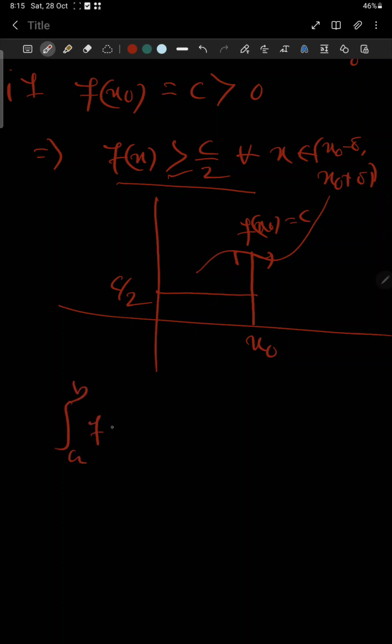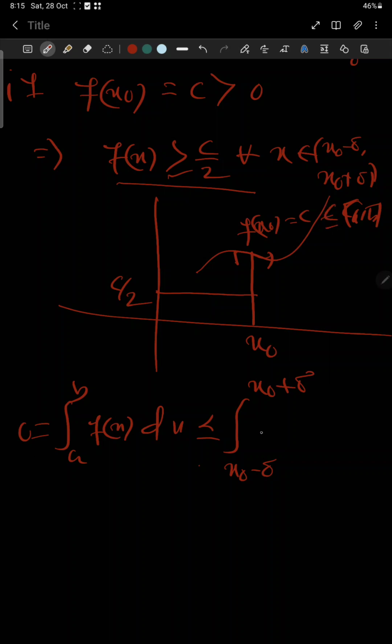Integration a to b f of x dx, which is equal to 0. This quantity is less than or equal to, because f is a non-negative function and we are shrinking our domain from x0 minus delta to x0 plus delta. This quantity is a subset of the closed interval ab. So from the definition of the integration, this quantity will be less than or equal to the integral of f of x dx.